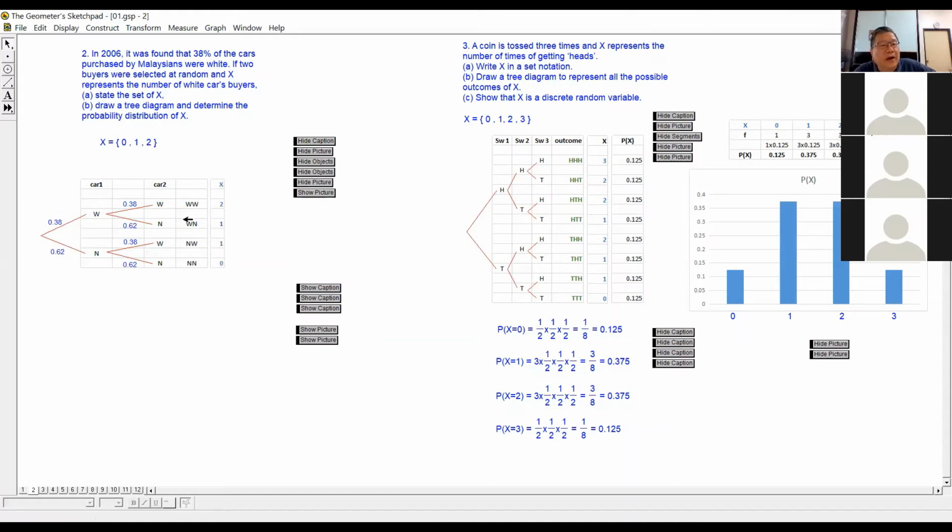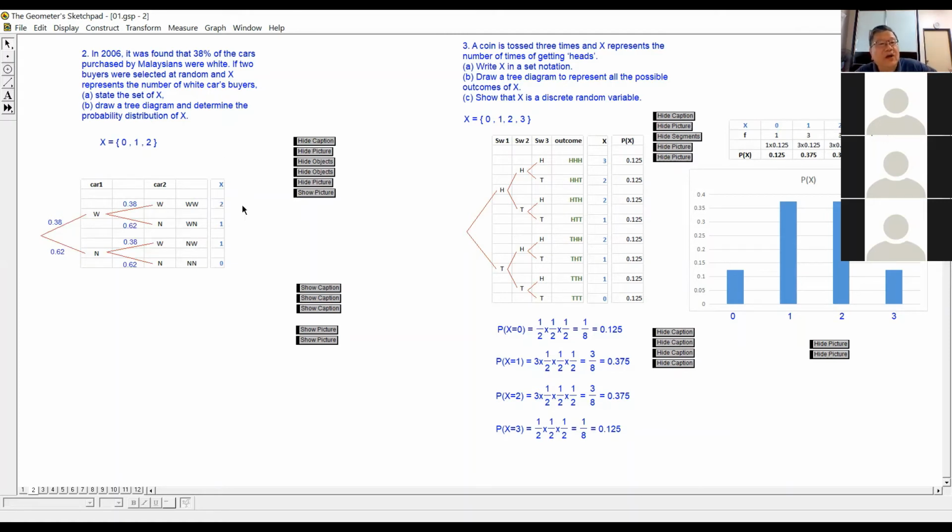So we count the number of white. 2 white, X equal to 2. 1 white, X equals to 1. No white, X equals to 0. So you draw the diagram, then you list out according to the number X: X equals 1, 2, 0.